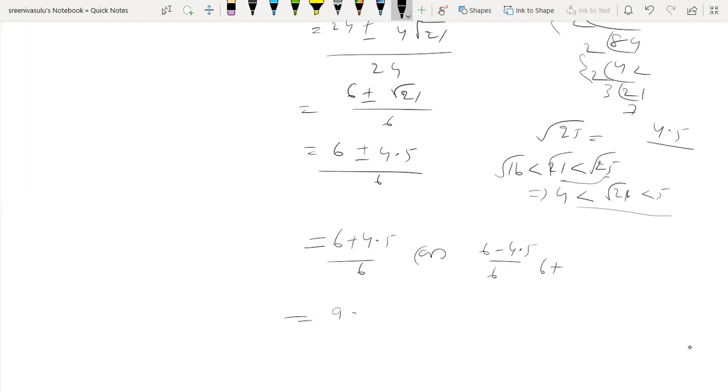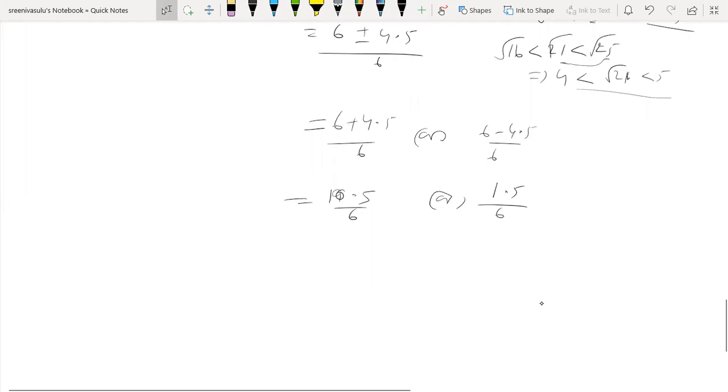This is 10.5 by 6, and this is 6 minus 4.5, which means 1.5 by 6.